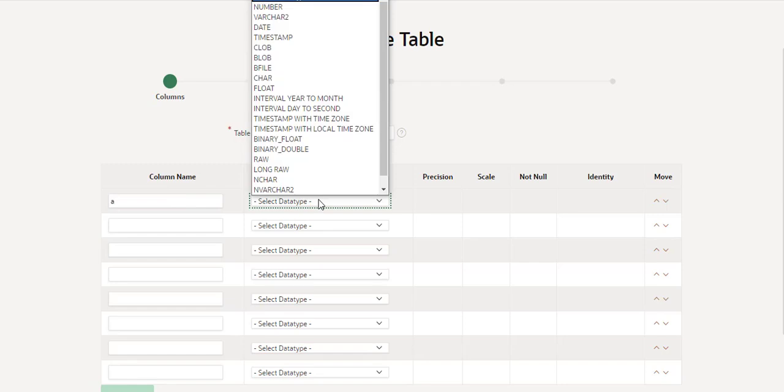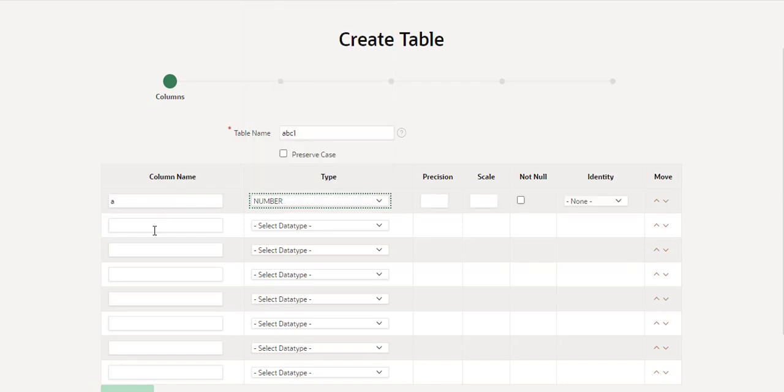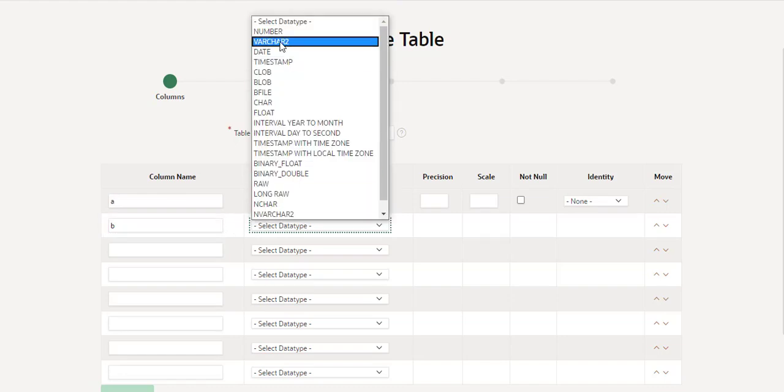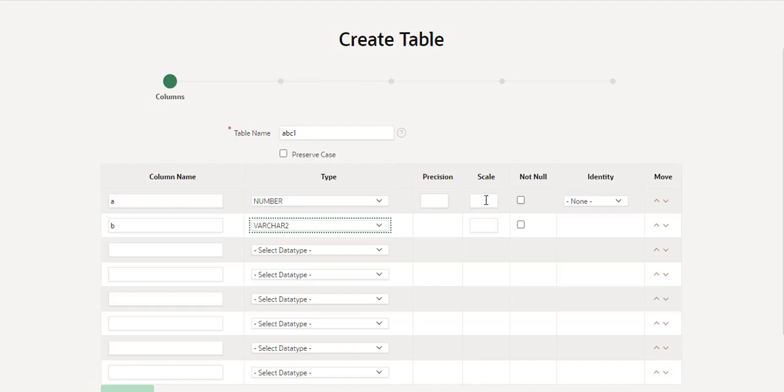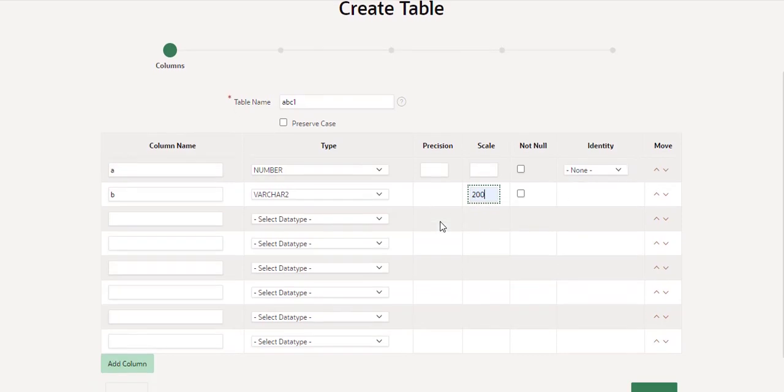Select any database type. For A, I press number. For B, I press varchar. You can select here a range of number or varchar. I set not null and identifier. Now when you click on next,